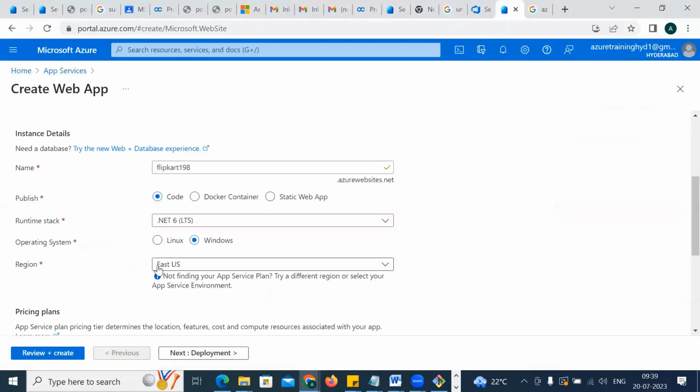Let's see. If your client is from the USA, which region? For the USA we have many regions: Central, East, West. If you come to India, there are Central India, South India, North India, like that. Wherever your client is, try to select the data center near to that, because it is easy for them to synchronize the data.